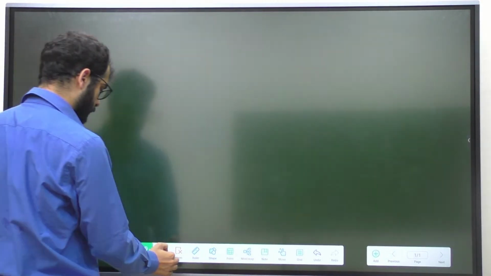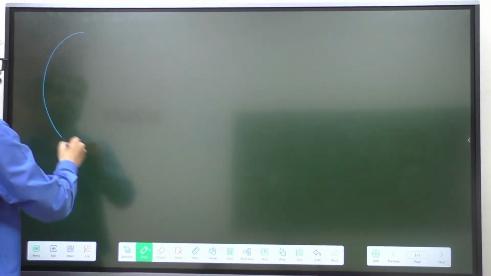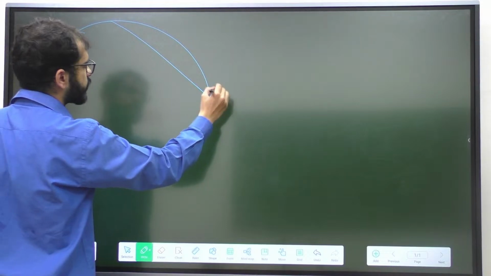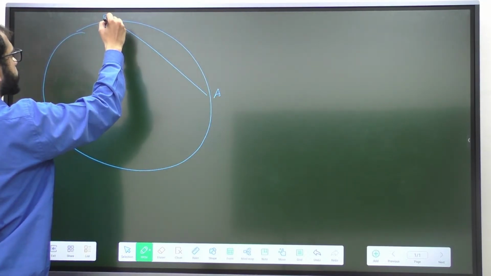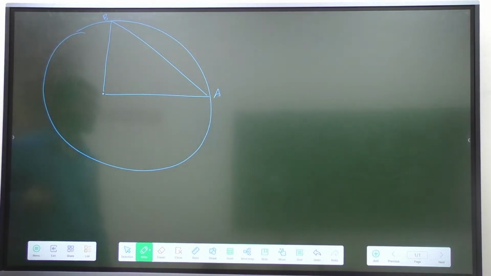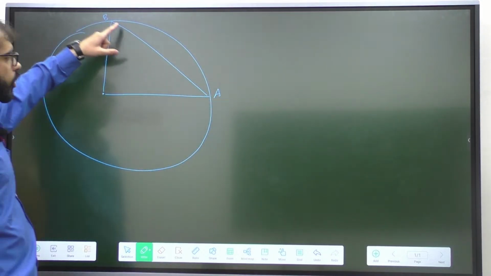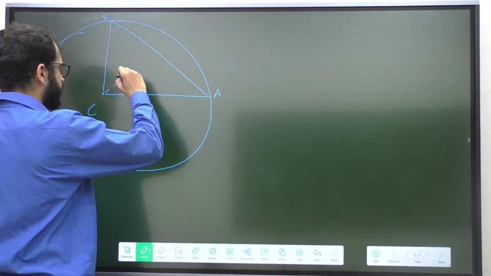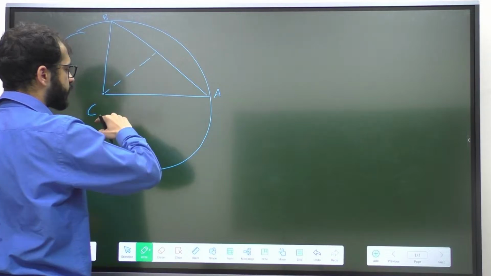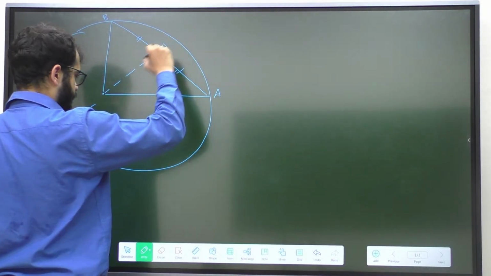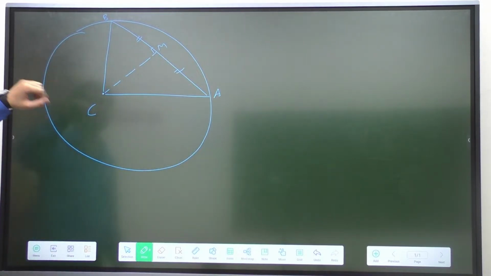Now we will apply this knowledge in a circle. Let's say this is my circle whose chord is given like this. This is A, this is B. Now let's observe what is happening over here. This is a chord AB, this is the center C. You must have studied in class 10th that if I drop a perpendicular from the center to a chord, it is going to bisect it. So let's call the midpoint M.